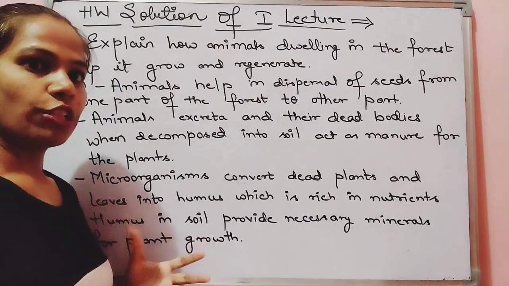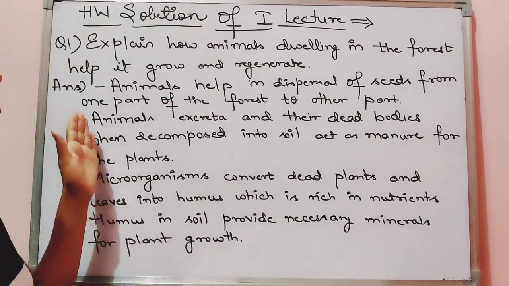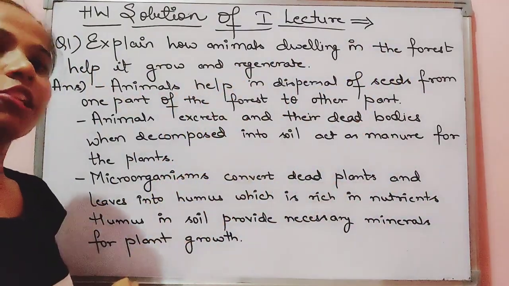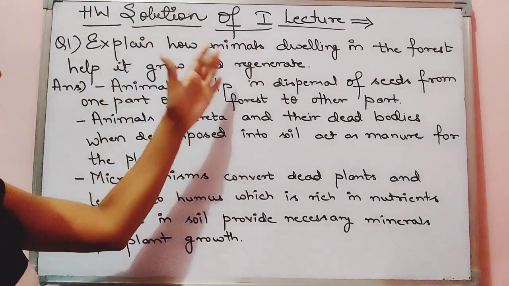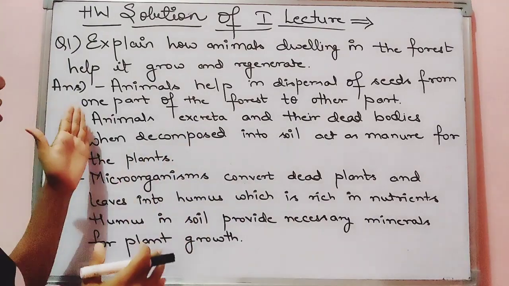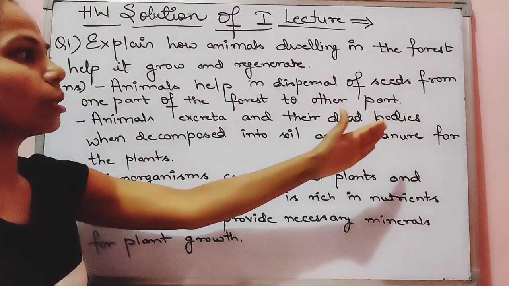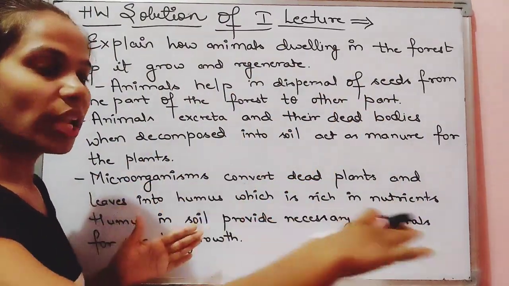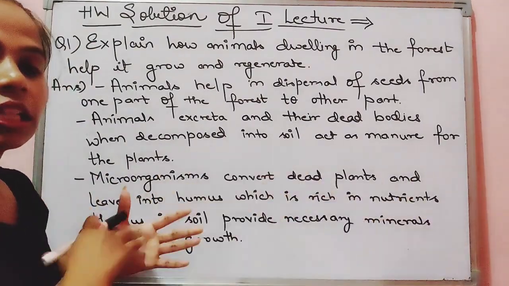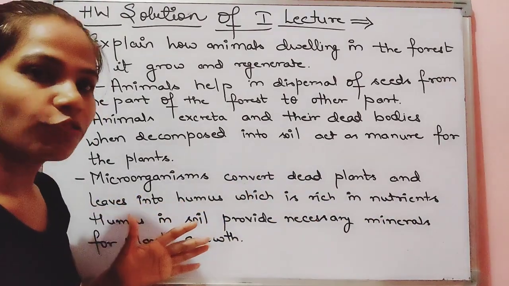Moving on to the next portion of the lecture, homework solutions. For the first lecture we need to see. Very first question was, explain how animals dwelling in the forest help it grow and regenerate. Children, there are many reasons with the help of which the animals help the forest to grow. Very first is, animals help in dispersal of seeds from one part of the forest to the other part. Whenever the animals dwell around, with the help of their feet, with the help of their fecal matter, they spread, they scatter the seeds in the large region of the forest.